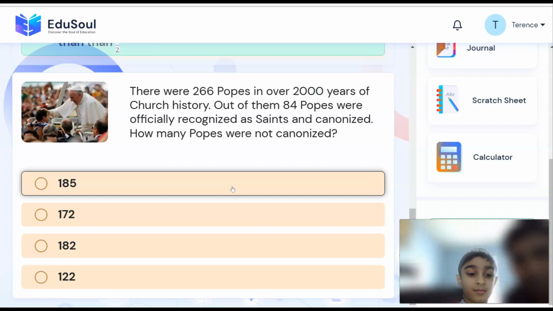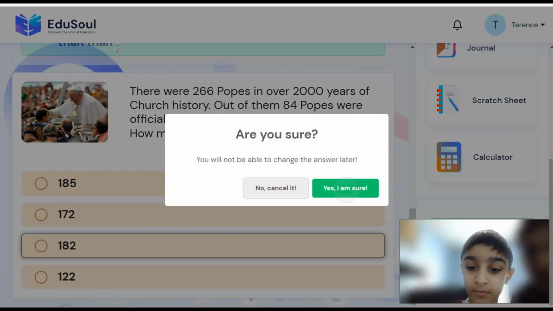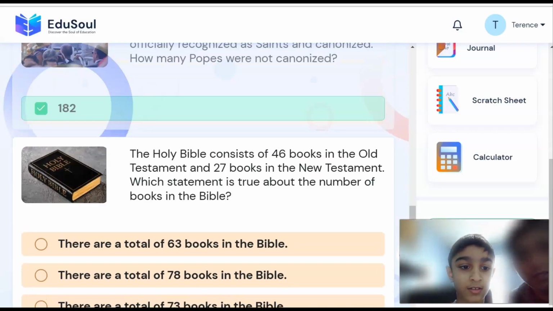Can you select the right option now? Let's read this first. 185, wrong. 172, wrong. 182, yeah, right. 122, wrong. Okay, so let's select that. I'm sure. Yay, we did it. Good job.